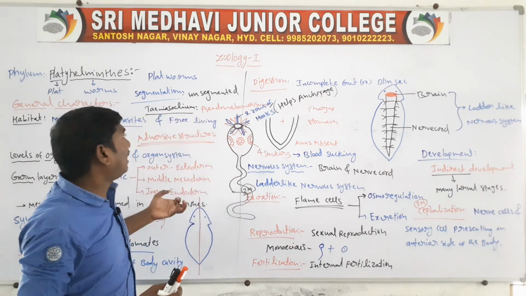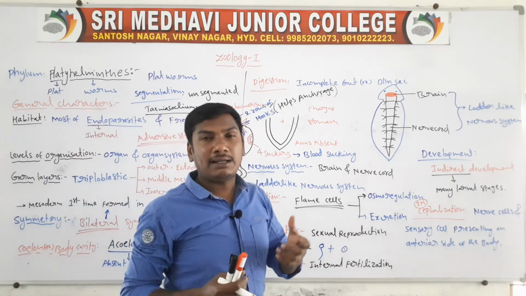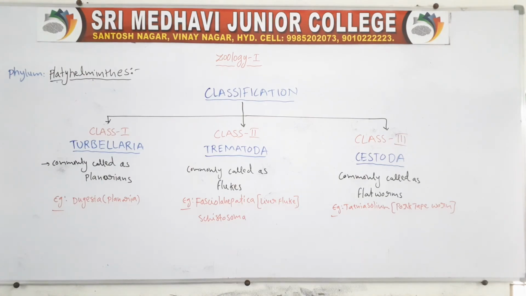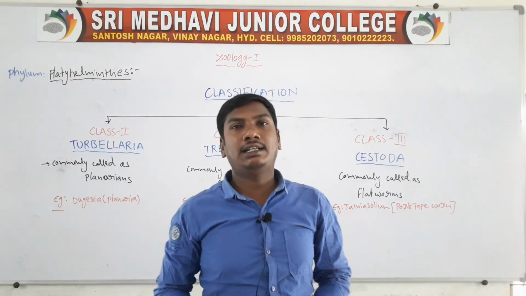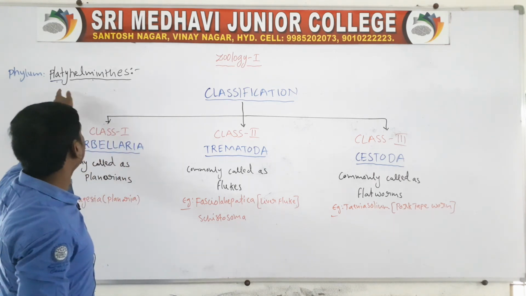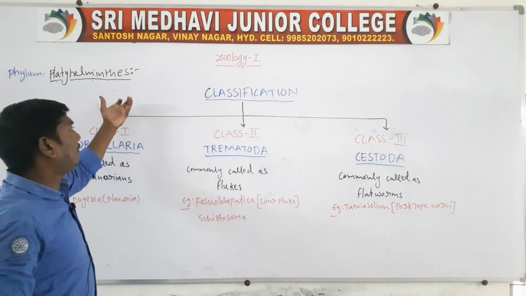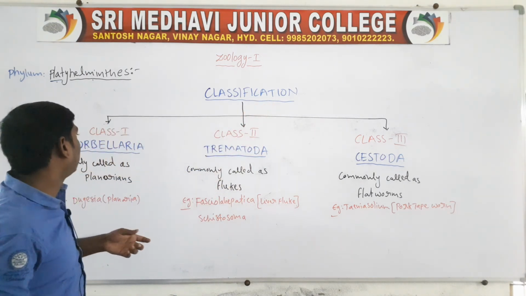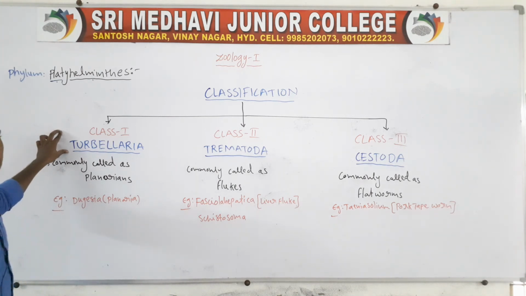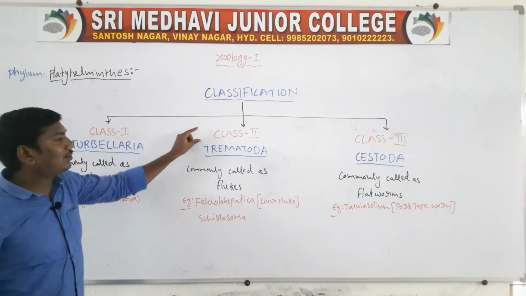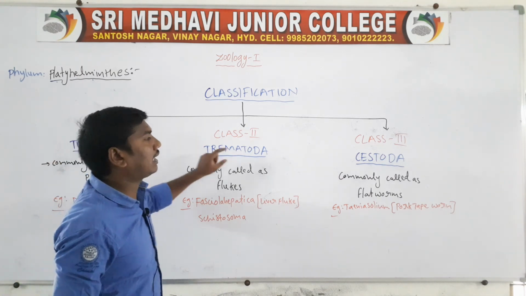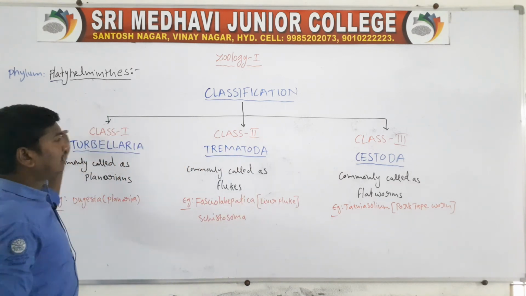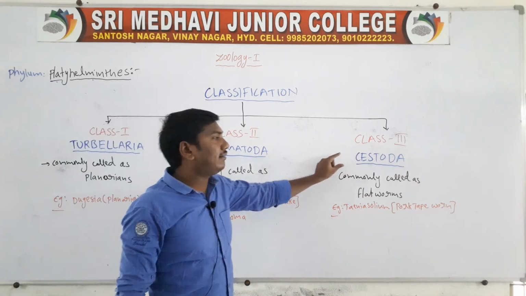Next one, phylum Platyhelminthes classification. The phylum Platyhelminthes is divided into three classes. Class 1 Turbellaria, class 2 Trematoda, class 3 Cestoda.